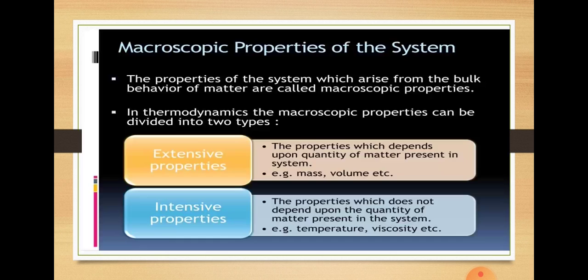Pressure, temperature, density, specific heat, viscosity, refractive index, surface tension, boiling point, etc. These all are intensive properties, meaning the properties whose magnitude does not depend upon the quantity of matter. What are extensive properties? The properties whose magnitude depends upon the quantity of matter present in the system are called extensive properties. For example, mass, volume, internal energy, entropy, etc.